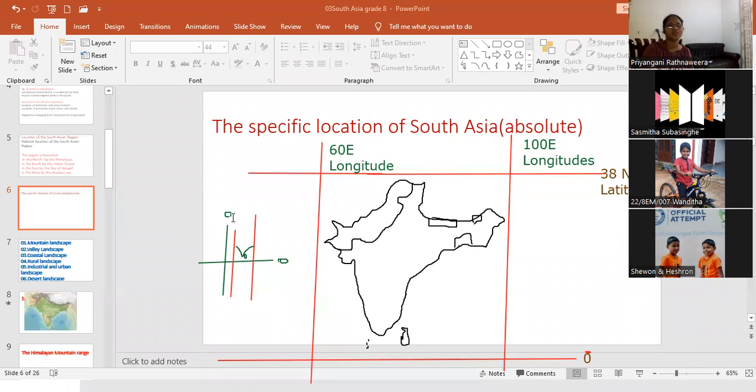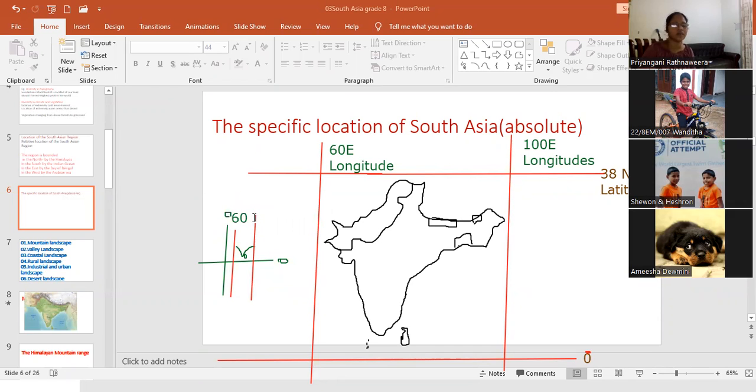Tell me yes or no. This line is 100. So these two lines are called east longitude because these two lines are located east side of the Greenwich line.